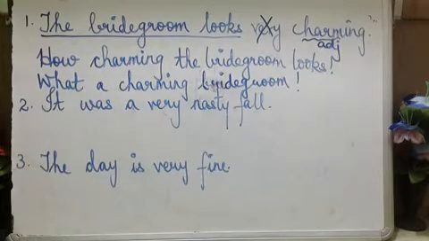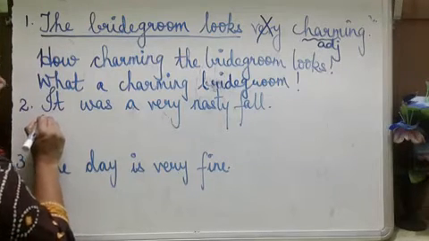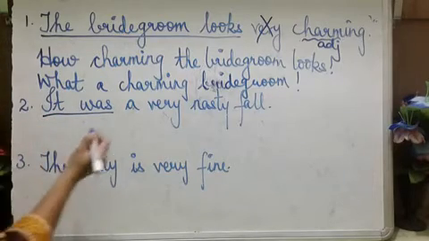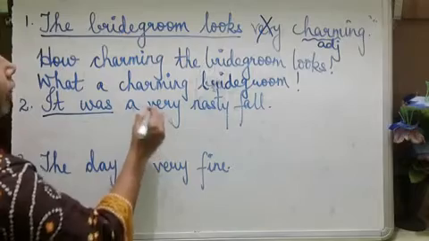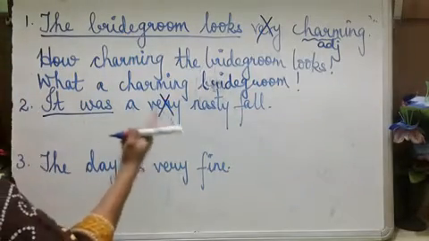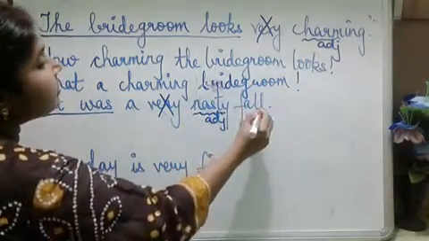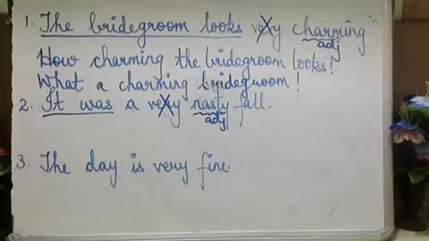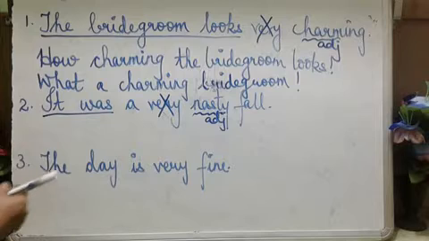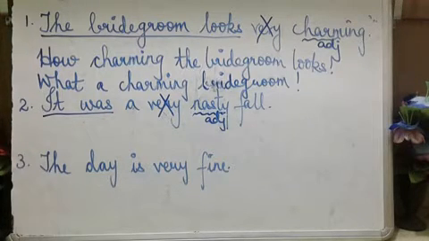Now here, "It was a very nasty fall." The subject here is "it," and was is the verb. You have to cross out this adverb, very. Which one is the adjective here? Nasty is the adjective, and fall is the common noun. Now how do we start, using what or how?